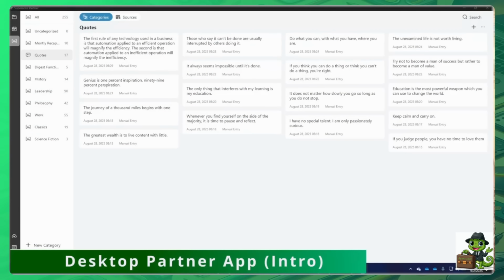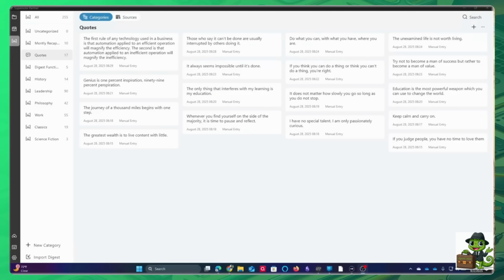Here we are in the Digest app, and I want to show you a couple of things that are really important in the way the Digest now currently works. It's just an amazing difference from the way it used to be. It used to be that you would just have these cards, and the cards would just be whatever you clipped. And then when you went into that card, you would have your handwritten text. That's what the Digest was. It was still really cool. It was pretty useful. You didn't really have anything you could do with the Digest after that.